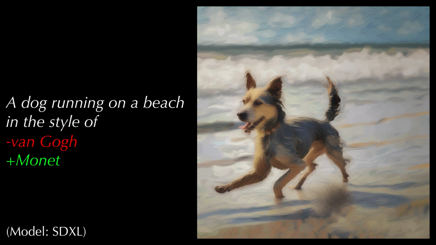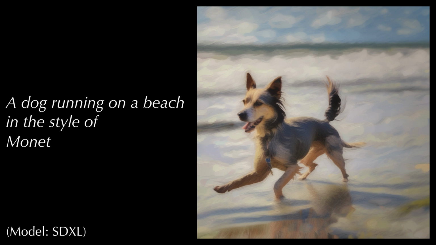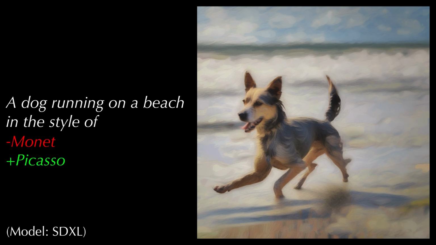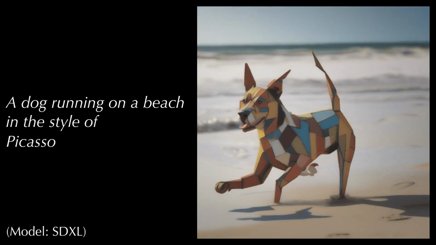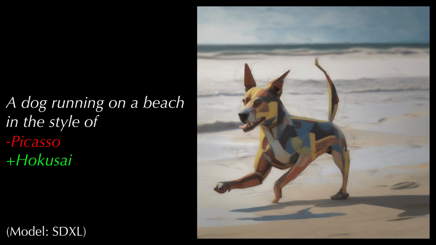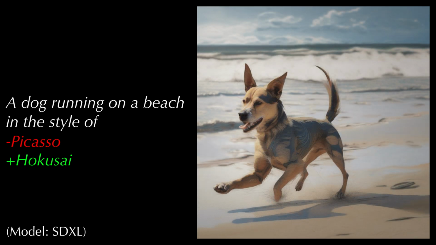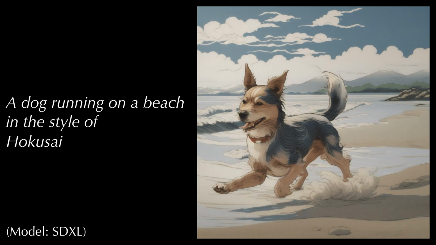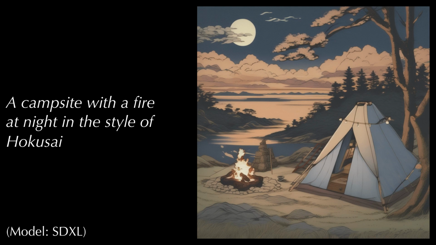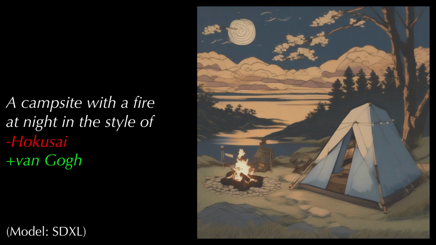We then similarly ramp the style guidance towards the Monet style, then Picasso, and finally back to Hokusai. This final example shows the same style transitions for a different prompt.